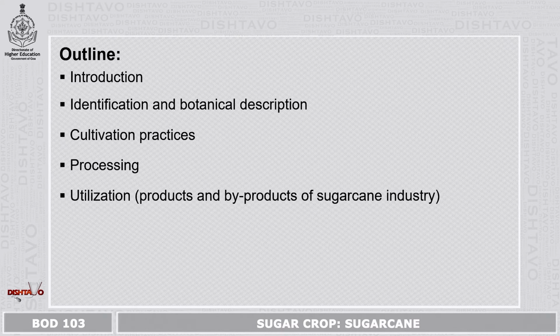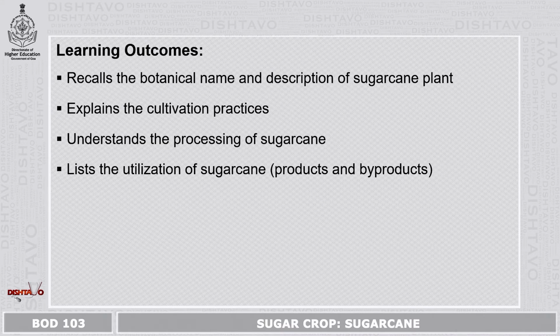Broad outline of the module. First we will have introduction, identification and botanical description, cultivation practices, processing and utilization of sugarcane, its products and byproducts. At the end of this module, you will be able to recall botanical name and description of sugarcane plant, explain the cultivation practices, understand the processing of sugarcane, and also list the utilization of sugarcane products and byproducts.